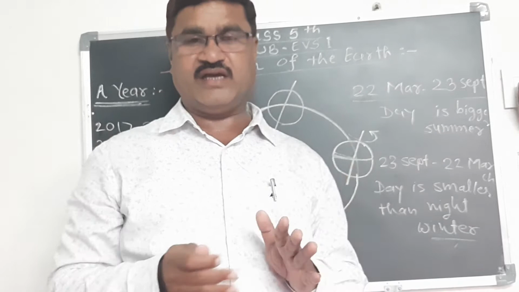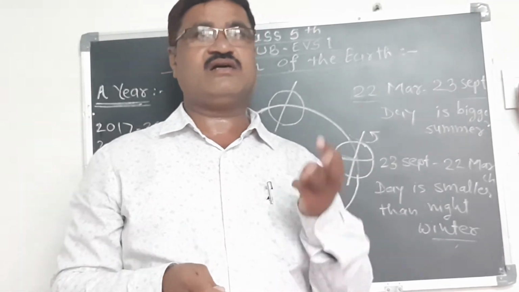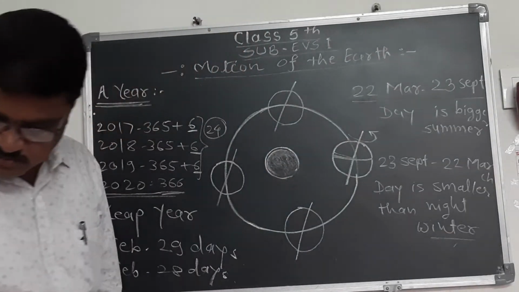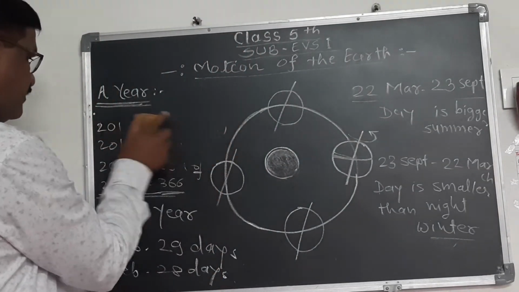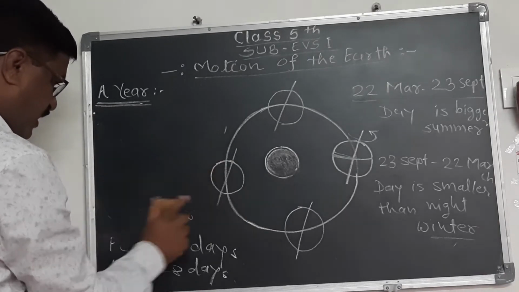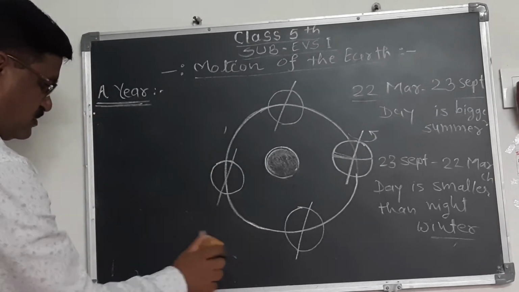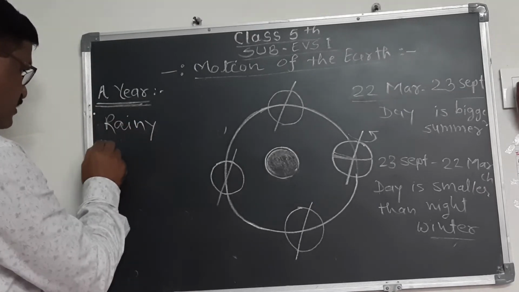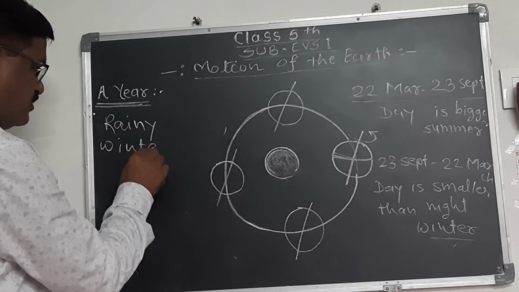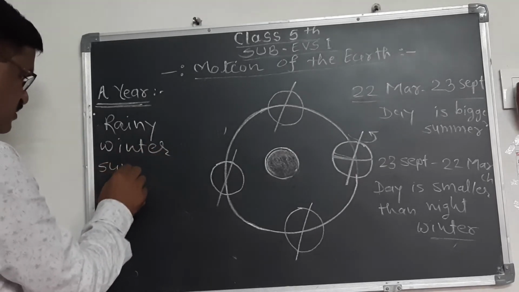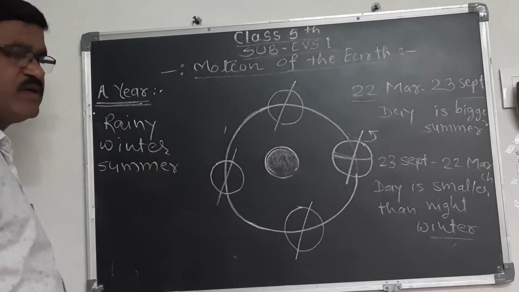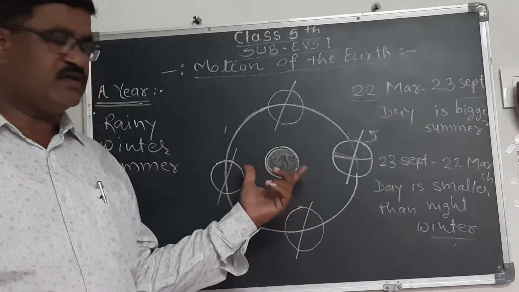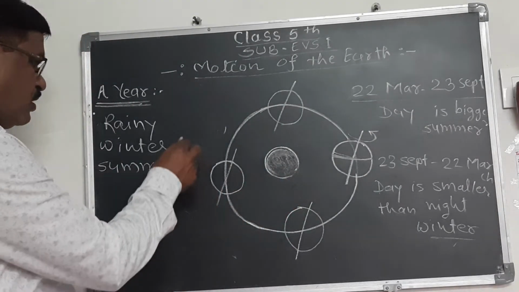But in your India, there are 3 main seasons. Which seasons are there? Rainy season, winter season, and summer season. In this way, we see 3 seasons in our India, isn't it?